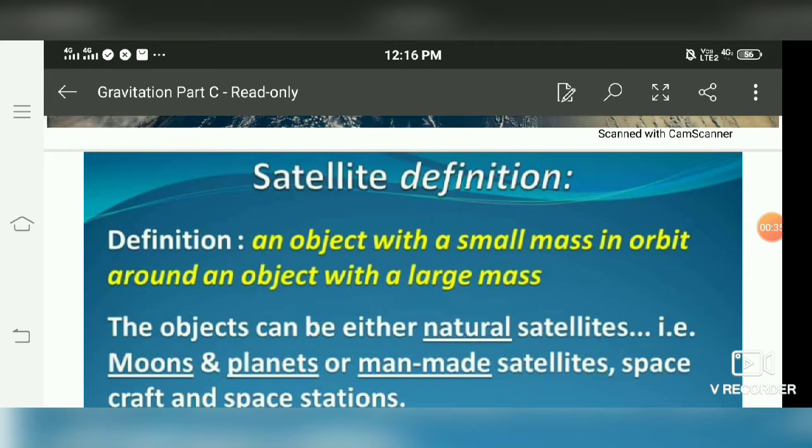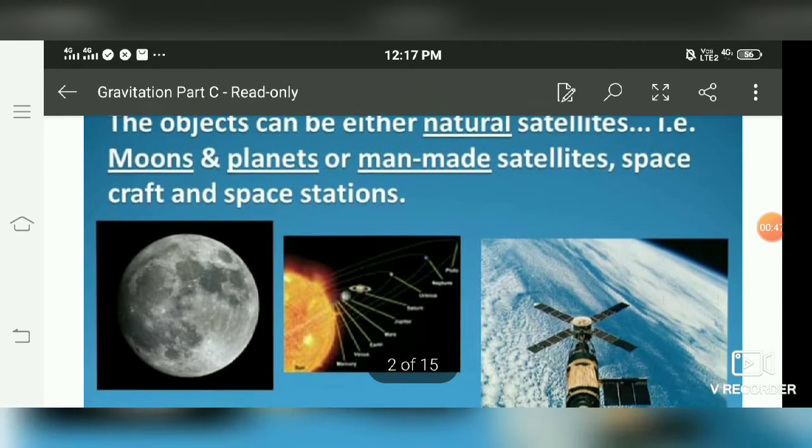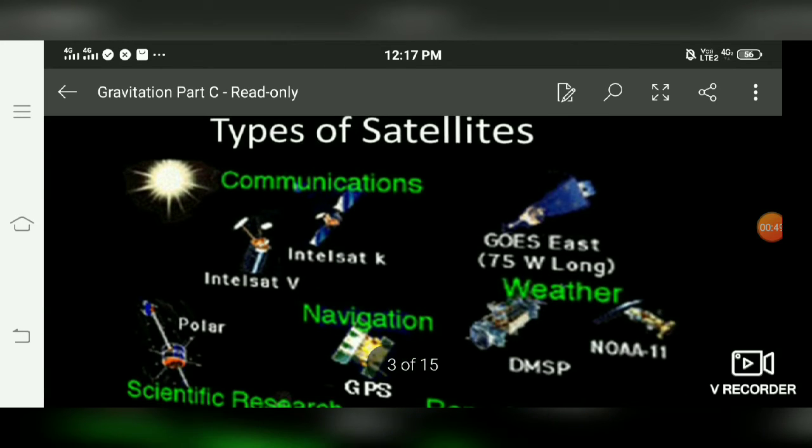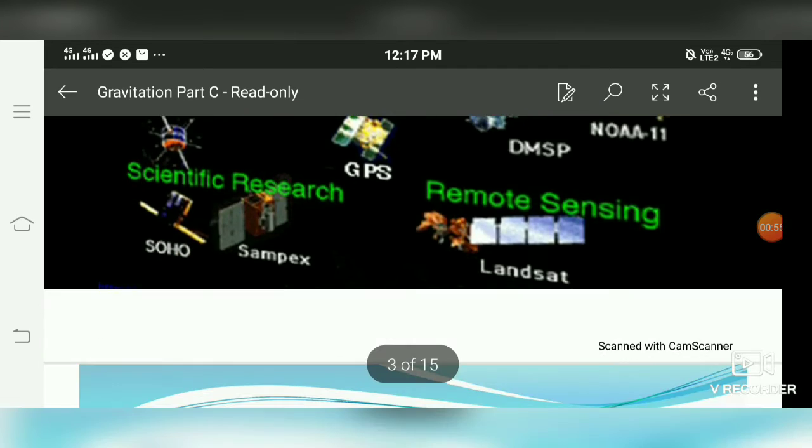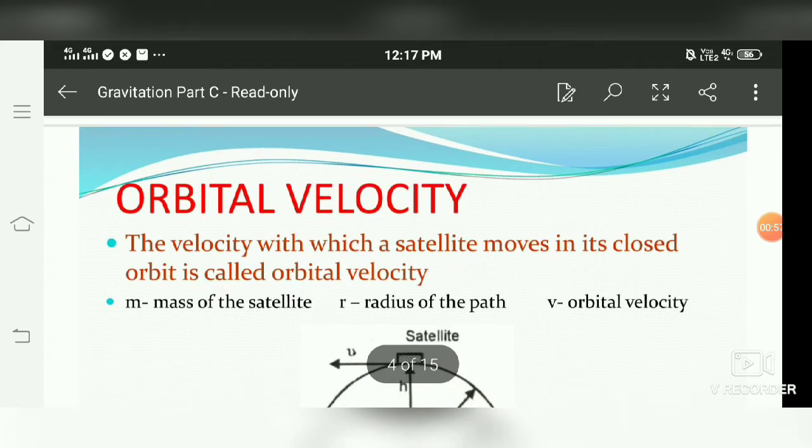But there are a number of man-made satellites that have been launched into space up to now. There are different types of satellites: communication, navigation, scientific research, remote sensing, weather. So these are the various types of satellites.